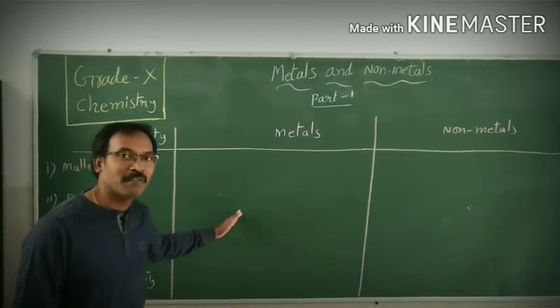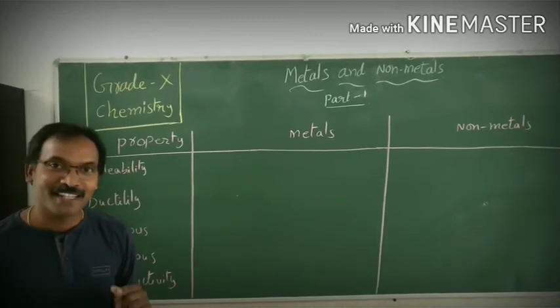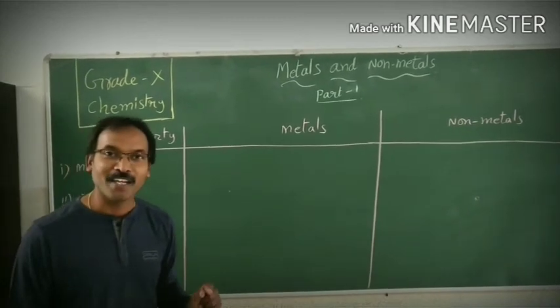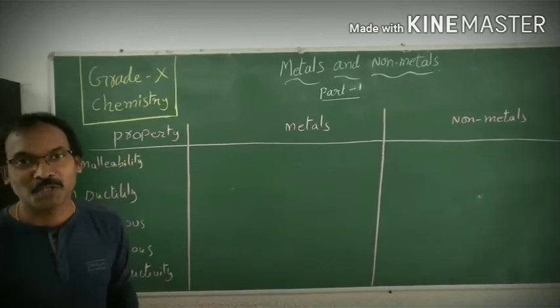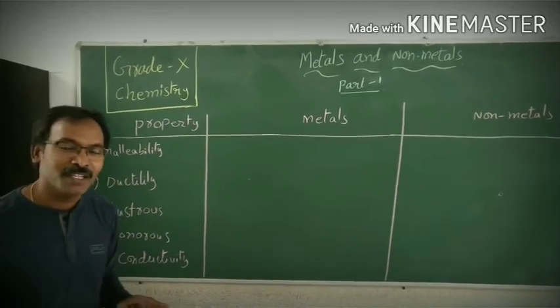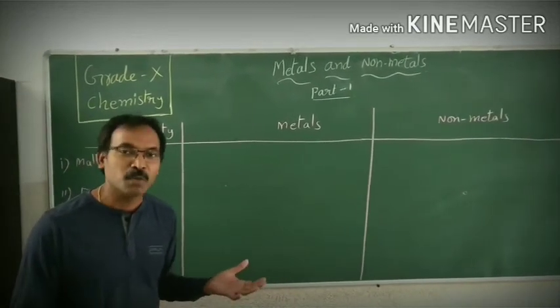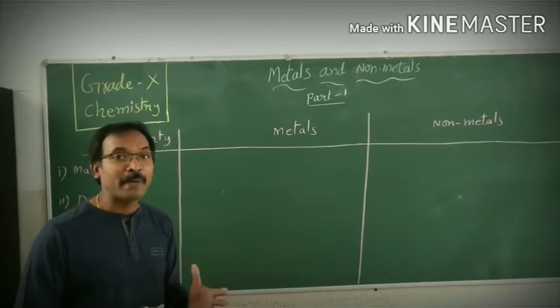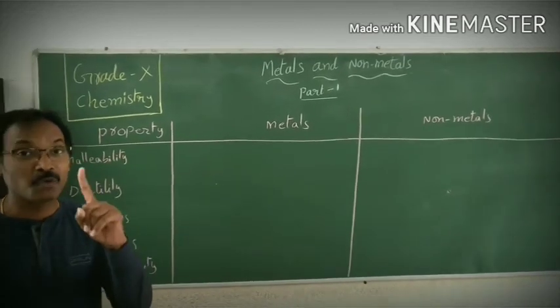Children, you all know very well that when we say metal, the first things coming to your mind are gold, silver, copper, iron, sodium, potassium, so many elements. And children, you know one thing? So many elements are metals, but all the metals are mostly in the solid form, all the elements except one metal.